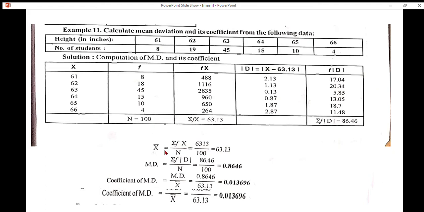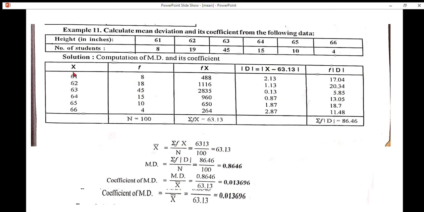First step, find the arithmetic mean. How to find the arithmetic mean? Formula: arithmetic mean is equal to summation fx divided by n. Multiply x values with f, we get the fx column.